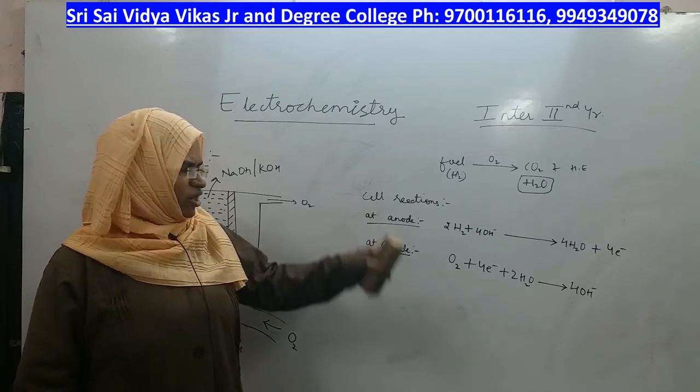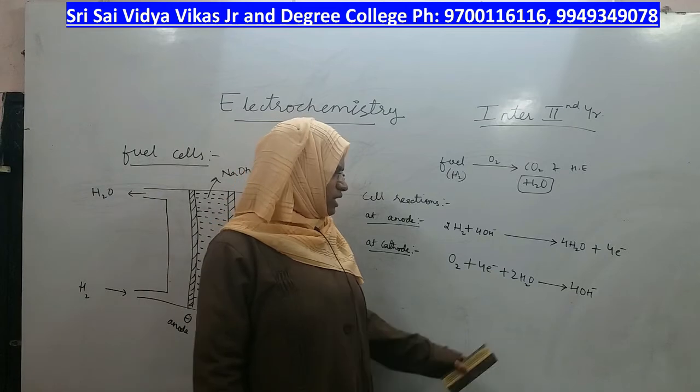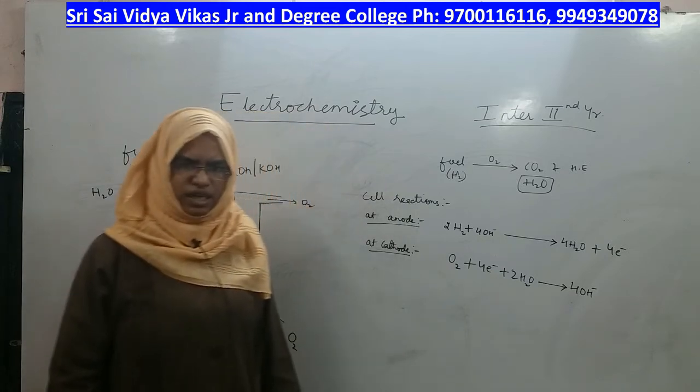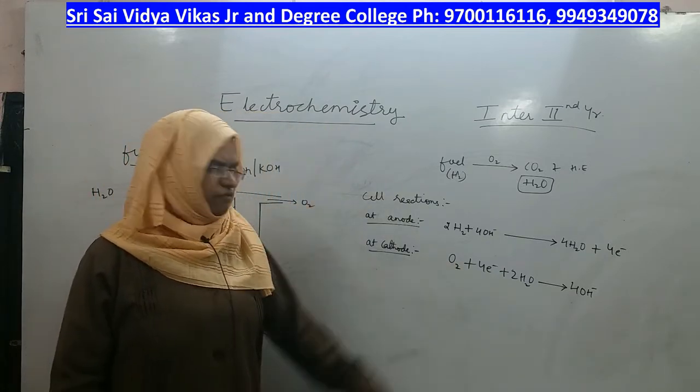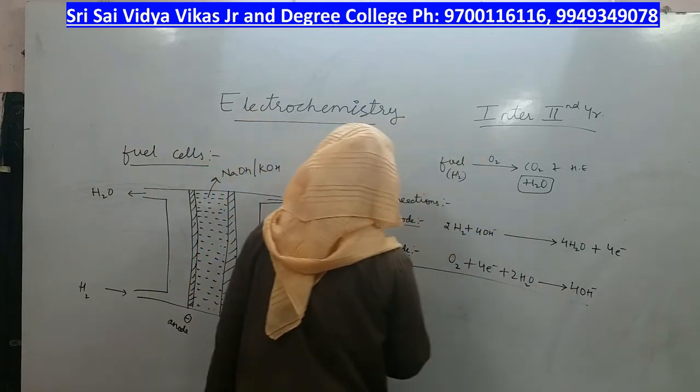So is there any oxidation at anode side? Yes, by liberating 4 electrons. Is there any reduction at cathode side? Yes, by accepting 4 electrons, right. So now let us write overall reaction.